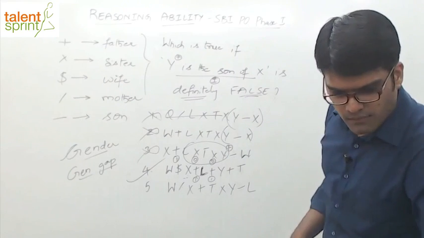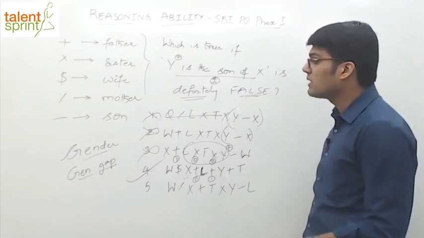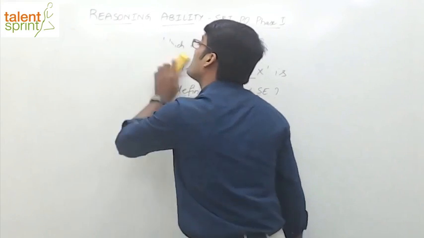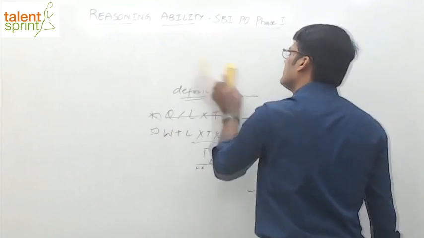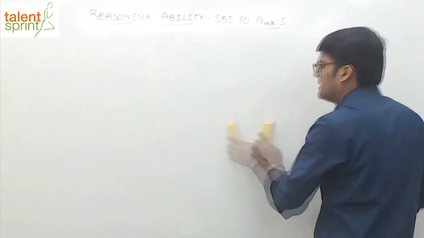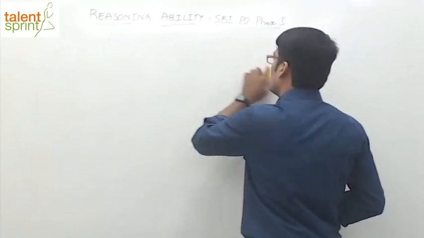So I think with this, we'd like to close the session. I hope all of you have followed the concept here, the concept of gender and generation gap, and how we answer questions from coded inequalities. Well, this is just an idea about these two topics. There is more that can be discussed, but unfortunately, I'll have to close it.